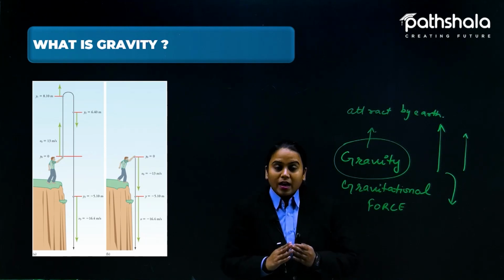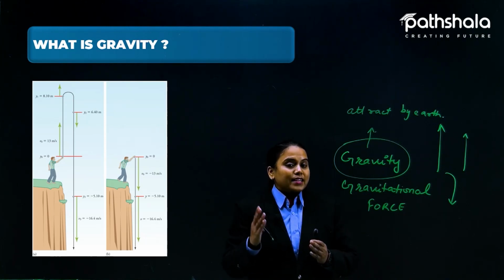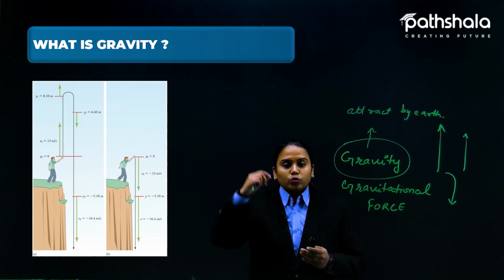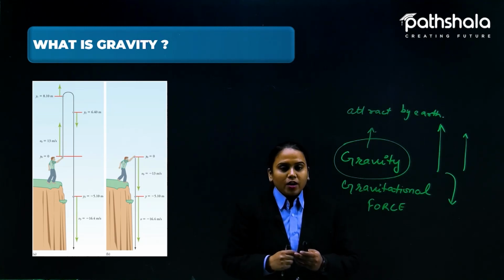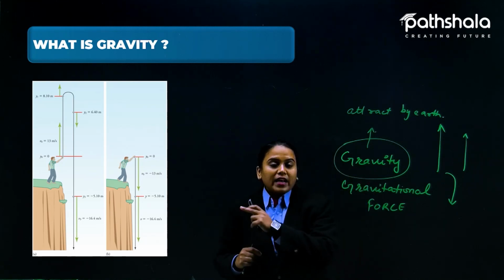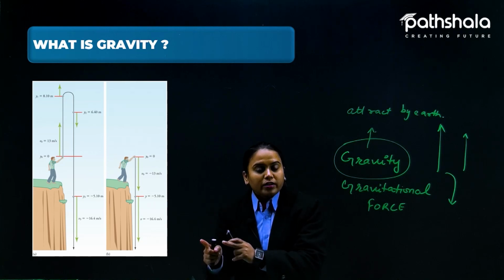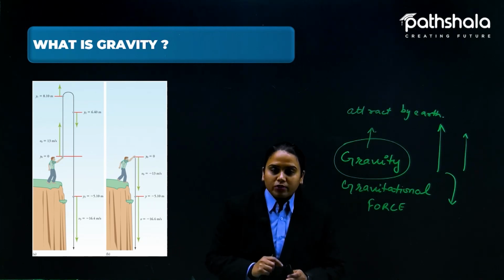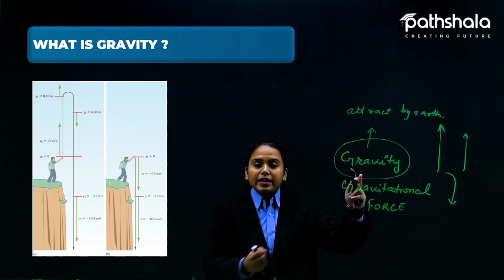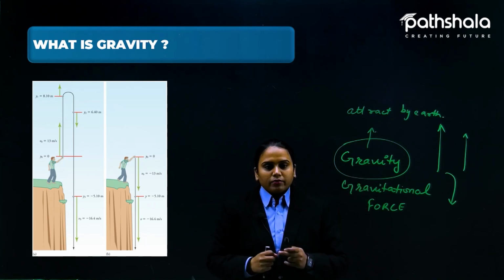Because he had a scientist's mind, today we are able to know what gravity is. Everything that falls on the ground does so because of gravity, and the earth pulls every object towards itself.